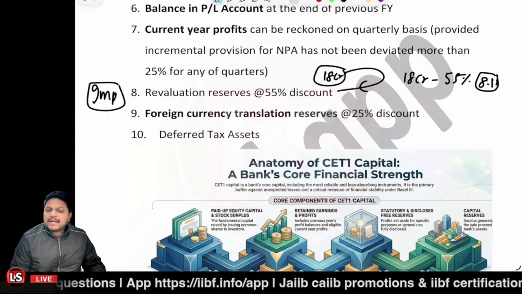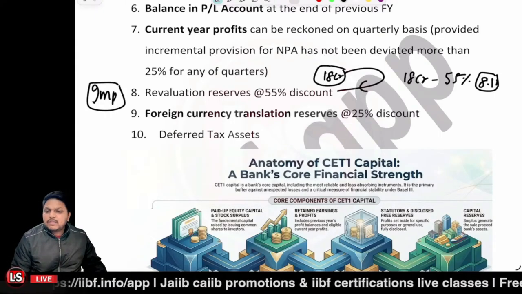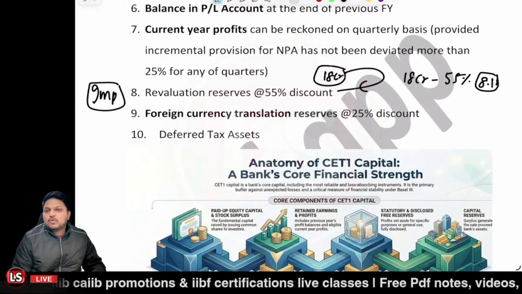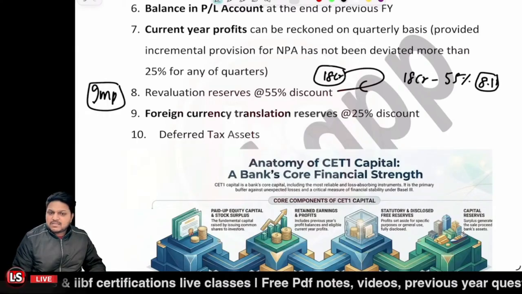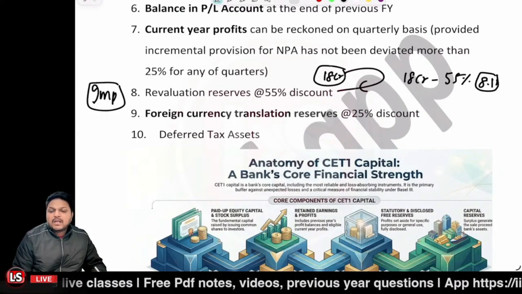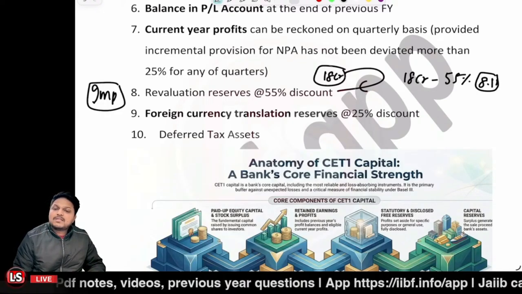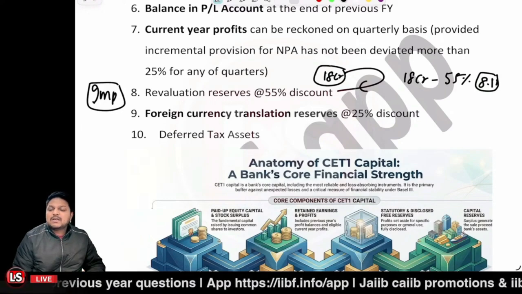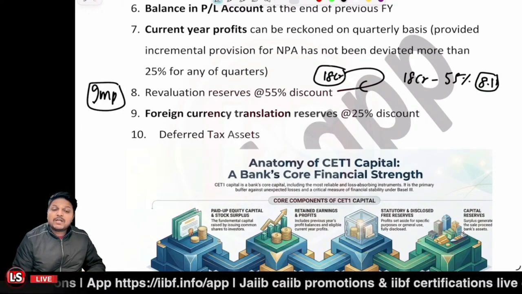Other than that, the ninth component is what? Let's say you have foreign currency in your books. Whenever we prepare the balance sheet, we translate the foreign currency amounts to Indian currency. Let's say there was an appreciation when you translated. That appreciated amount goes to the foreign currency translation reserves, and that amount can also be considered as a CET1 component, but at a 25% discount.